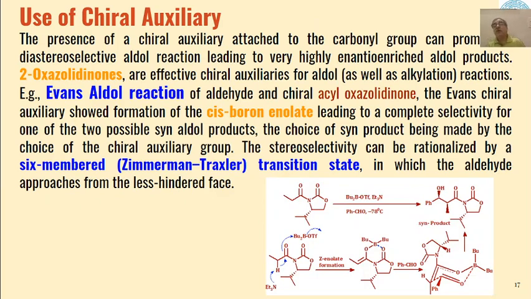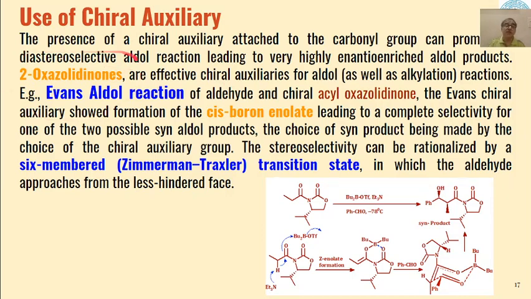Then after the use of these natural or semi-natural derivatives, the use of chiral auxiliaries was also there, and it was found that these chiral auxiliaries also acted in an effective manner for the asymmetric aldol condensation.